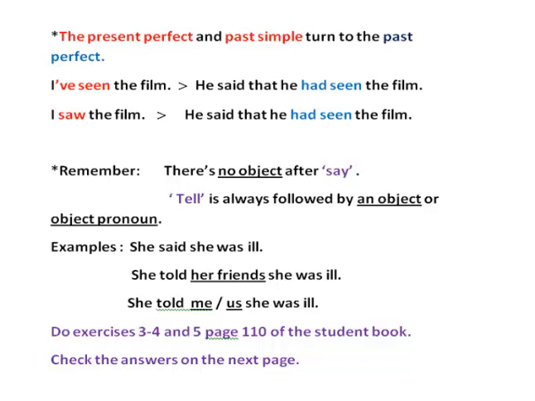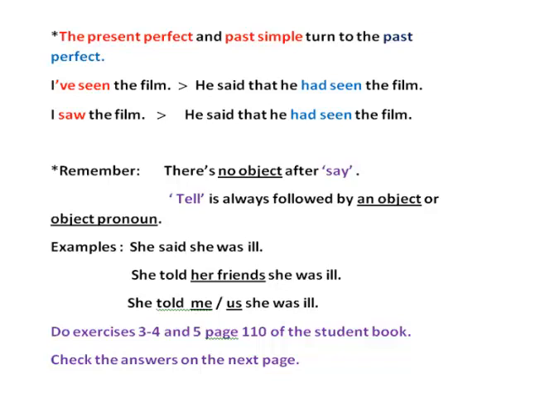Or she told me she was ill. Or she told us she was ill. So after tell, you always have an object or an object pronoun, like this example, her friends, and this one here, me and us. But when you say she said she was ill, or she said that she was ill, we don't need an object pronoun, neither an object here.